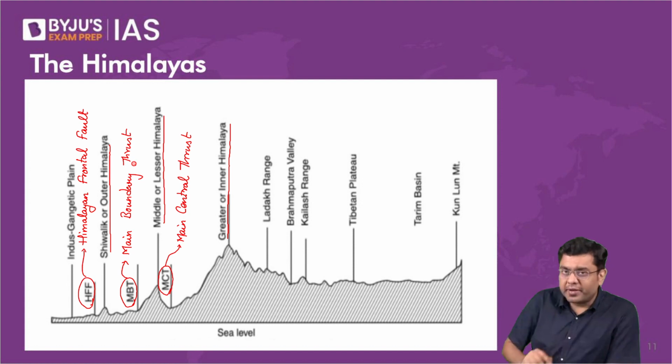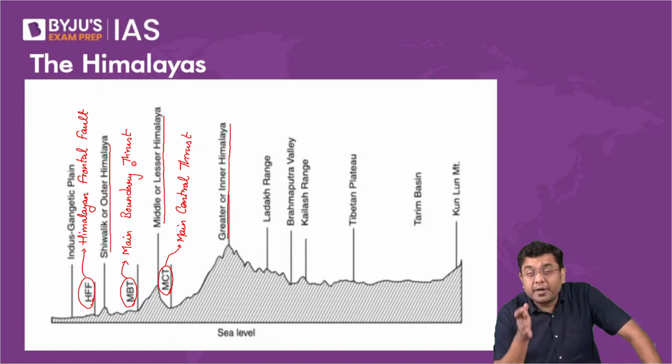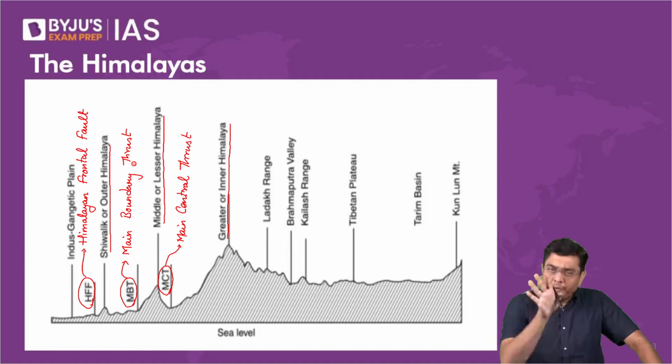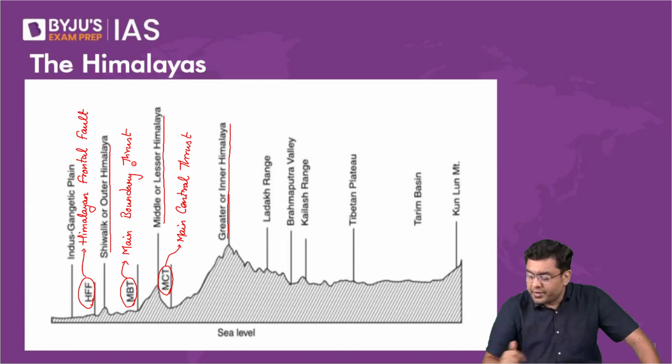So those were the thrust faults. They are named thrust faults because a fault is a crack where you have a relative movement of the different areas, and here the crack has been created because of the thrust, the forward motion.